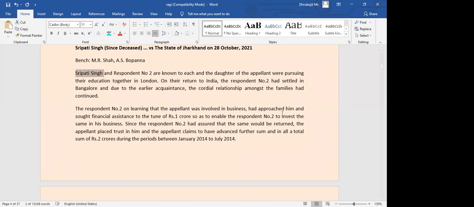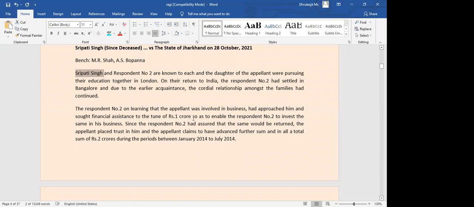So respondent number 2 approached him and asked for some financial assistance, saying, can you please give me 1 crore rupees so that I can invest in my business, I can start my business. Because they were already known to each other, he also promised that I will be returning you this amount as well.